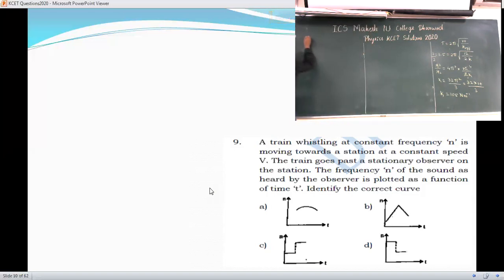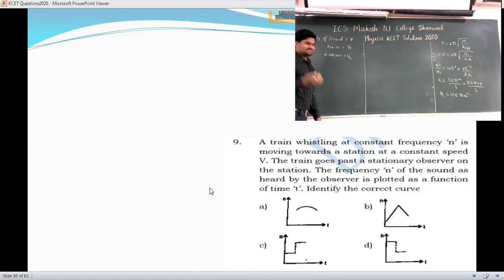So here the velocity of sound I will take as v. The velocity of the train, which is our source, I will take as vs. And the velocity of the listener or observer, we will take as vl.